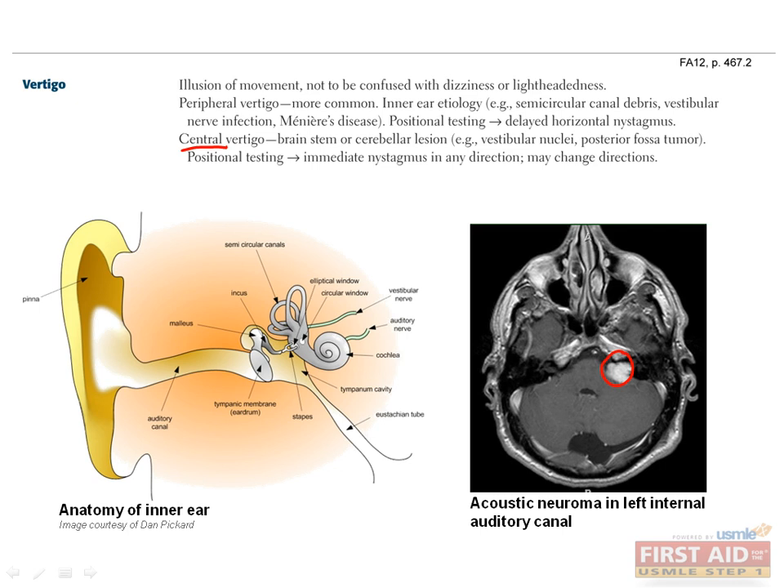One way to differentiate central from peripheral vertigo on exam is to consider nystagmus. In peripheral vertigo, the nystagmus usually occurs after a slight delay and is usually along the horizontal axis. In central vertigo, the nystagmus, if present, can occur in any direction, including the vertical axis.